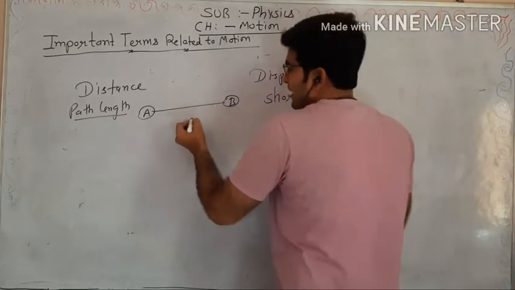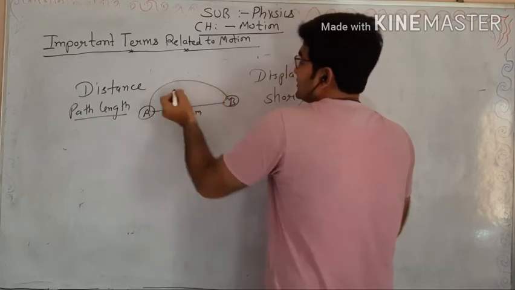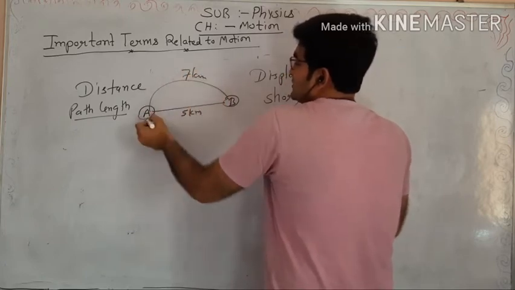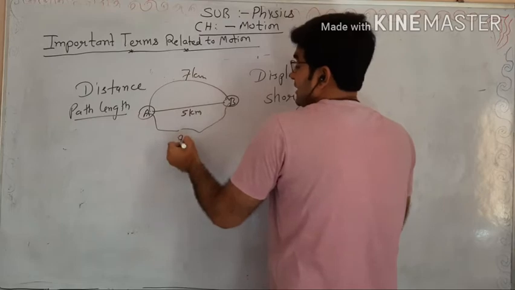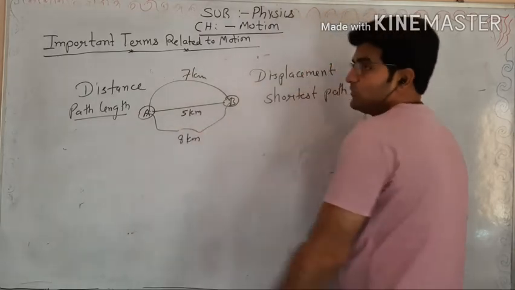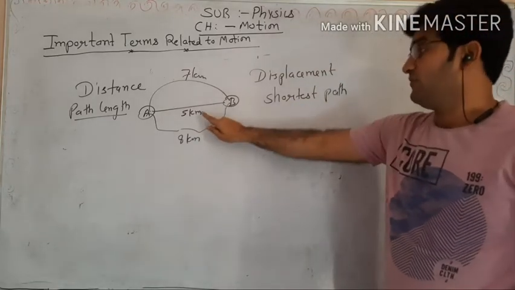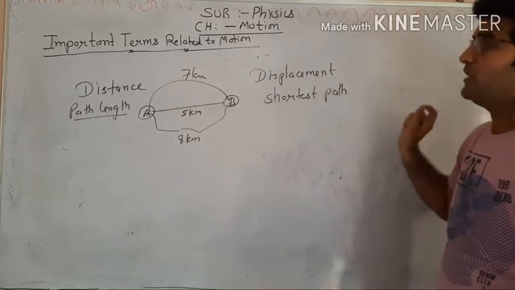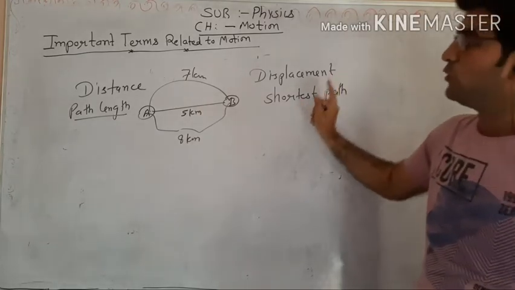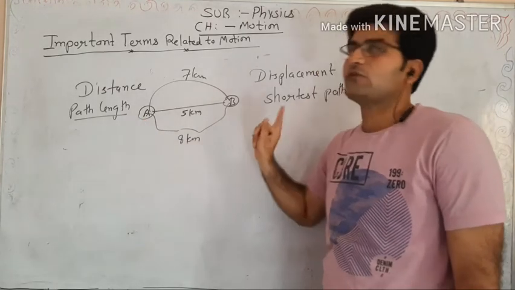For example, there are many paths. Path number 1 is 5 kilometers, another path is 7 kilometers, and there is another path that is 8 kilometers, for example. Okay, so which is the shortest path? 5 kilometers, the shortest path. So that's why displacement will be 5 kilometers. It is the shortest path. And remember, displacement is always measured from the initial position.